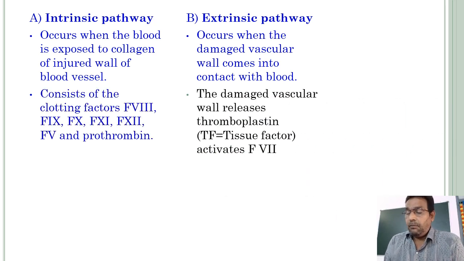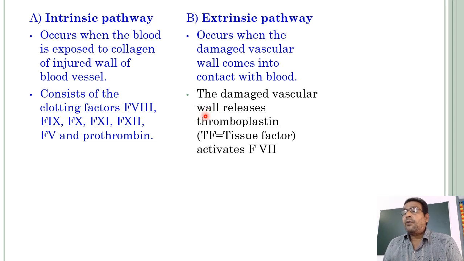See here, the intrinsic pathway occurs when the blood is exposed to collagen of the injured wall of the blood vessel. It occurs when the damaged vascular wall comes into contact with the blood. This pathway consists of the clotting factors: factor 8, factor 9, factor 10, factor 11, factor 12, factor 5, and prothrombin.